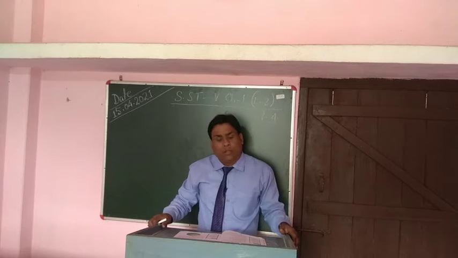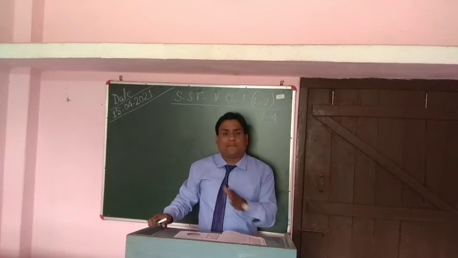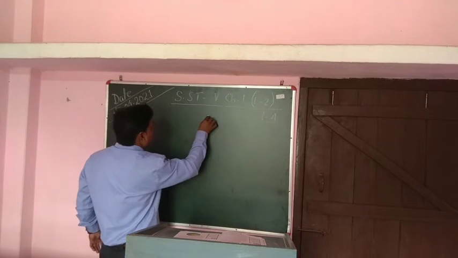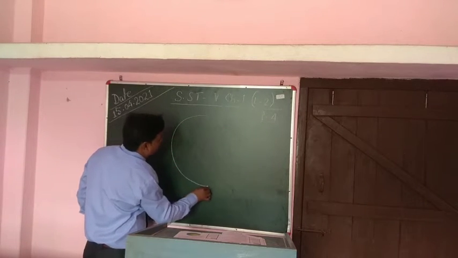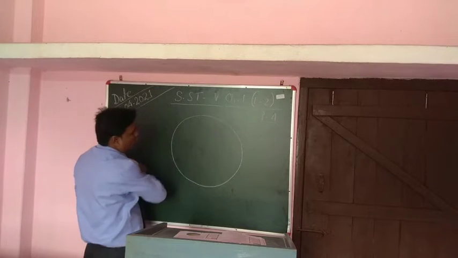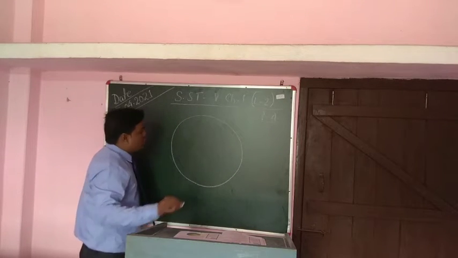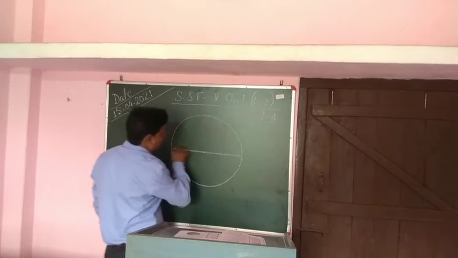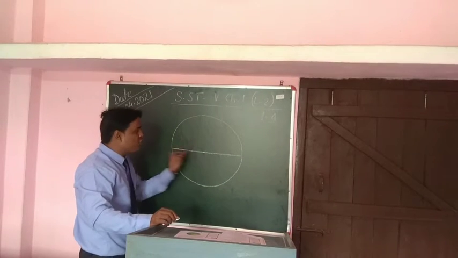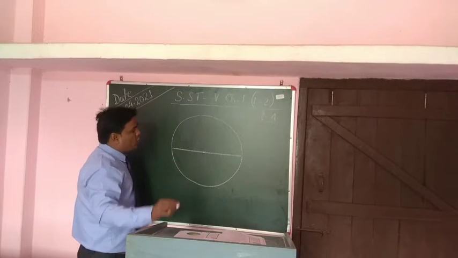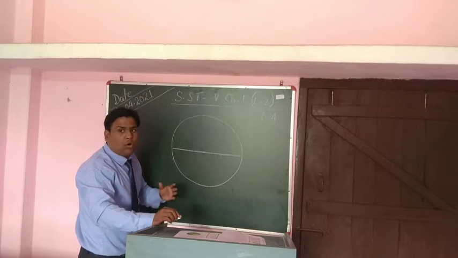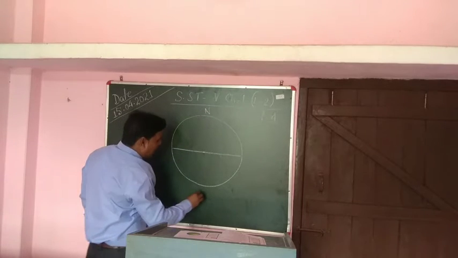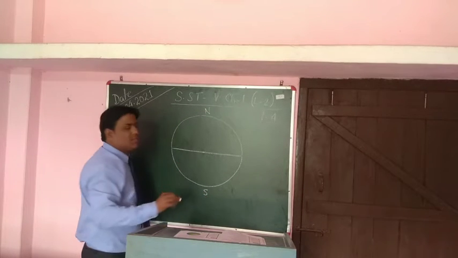Yesterday in the last class, we studied about the lines of latitude. What is latitude, dear children? As I have told you already, this is a globe. The lines that go straight in this fashion from east to west in a globe or in a map, always the north side is towards the top and towards the bottom it is south.